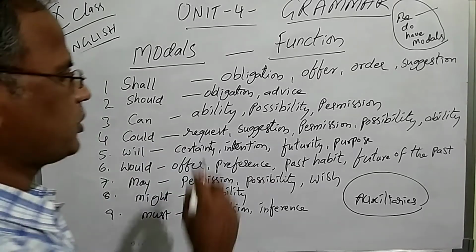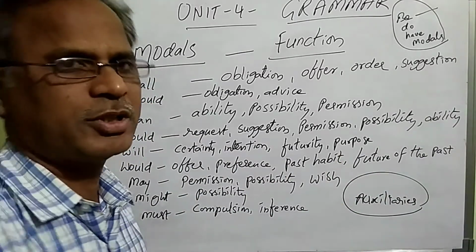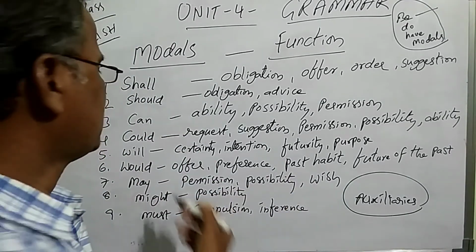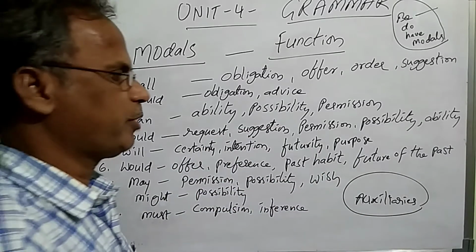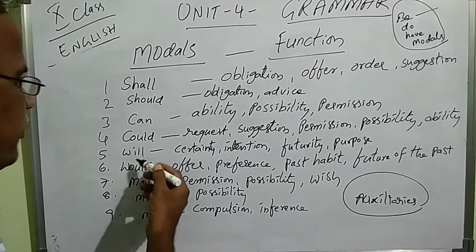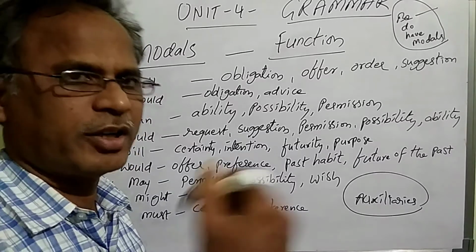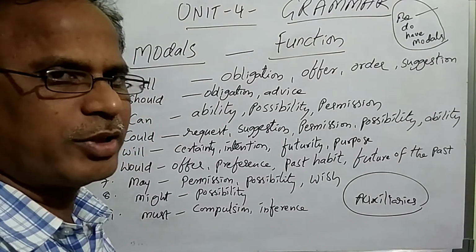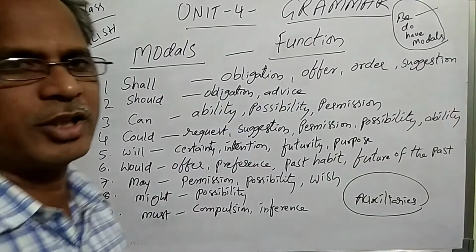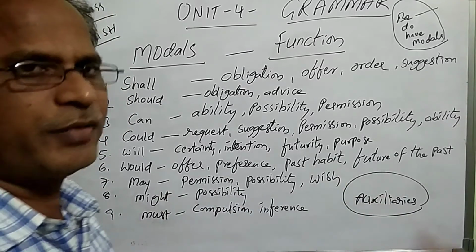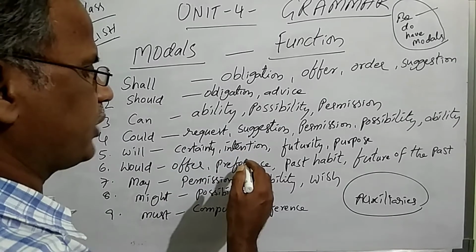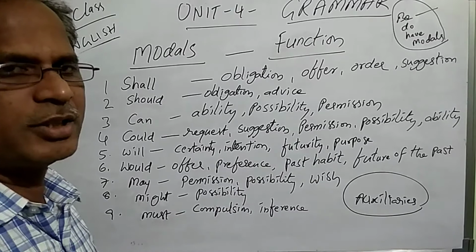Can is used for ability, possibility, and permission. Its past form is could. Could is used in requesting, suggestion, permission, possibility, and ability. The next model is will. Will shows the meaning of the future, for second person and third person subjects, and is used with verb agreement. Will gives certainty, intention, futurity, and purpose.